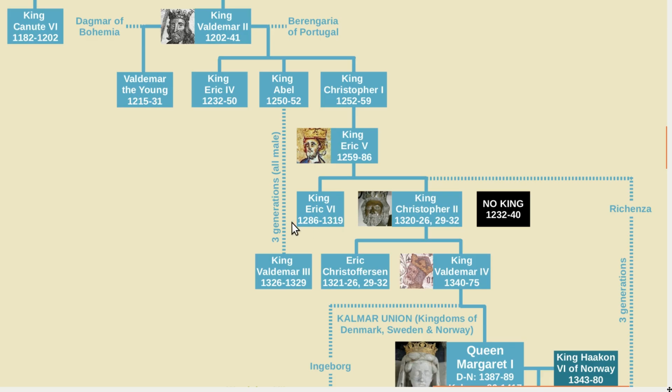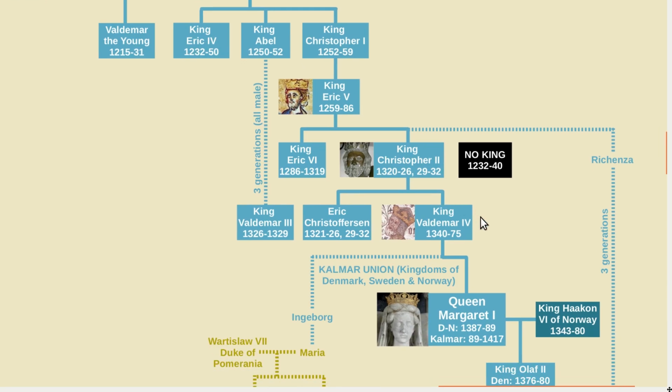During the reigns of Eric VI and his brother Christopher II, the Danish monarchy slowly descended into bankruptcy due to lavish spending and famine. Much of the land in Denmark was mortgaged to German nobles, and for a brief period, the Kingdom of Denmark even ceased to exist. But the situation was reversed by Valdemar IV, who restored and rebuilt the kingdom.